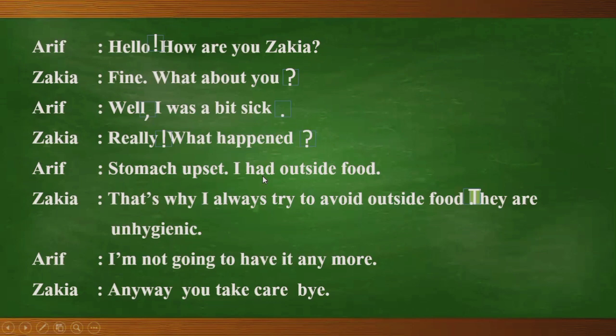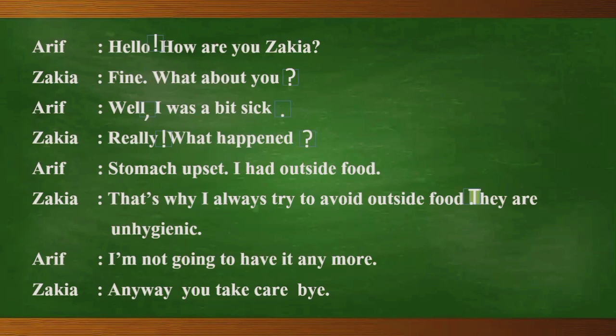Arif is telling again, "I'm not going to have it anymore." After his experience, he has decided not to have outside food anymore. "I am" has actually been shortened here. "I'm not going to have it." The apostrophe is showing the omission of the letter A. This is an assertive or declarative sentence, so a full stop is quite okay.